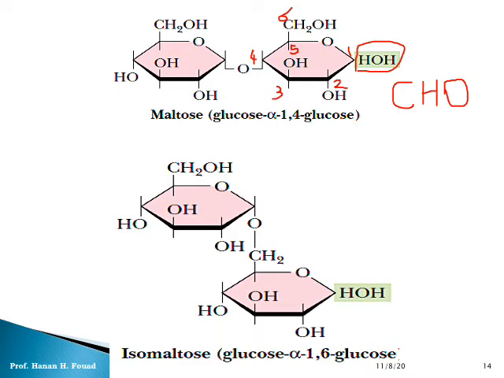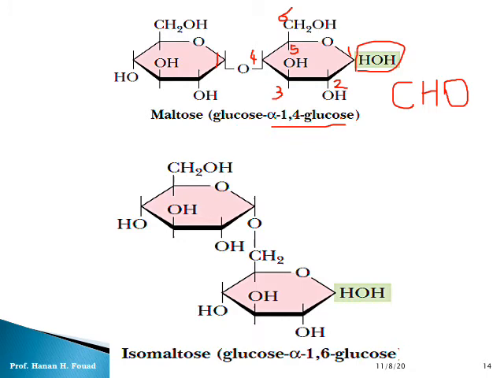If we count in the opposite direction, this is carbon number 1 in the other cycle. So the bond between carbon number 1 and carbon number 4 is an alpha 1,4 bond, which connects the two cyclic structures.